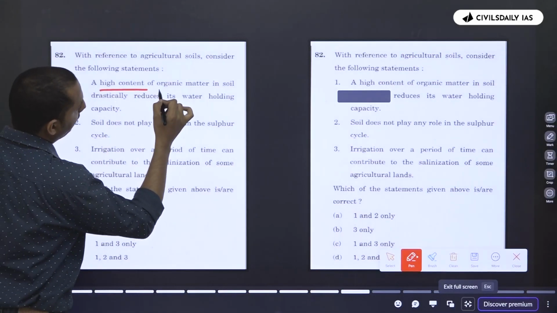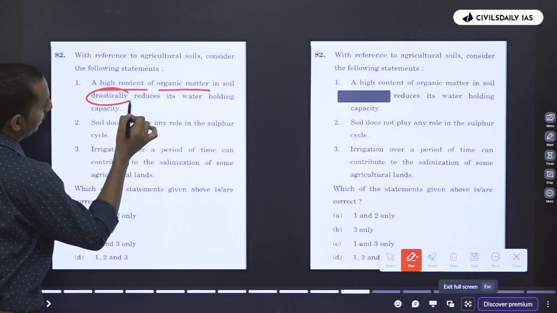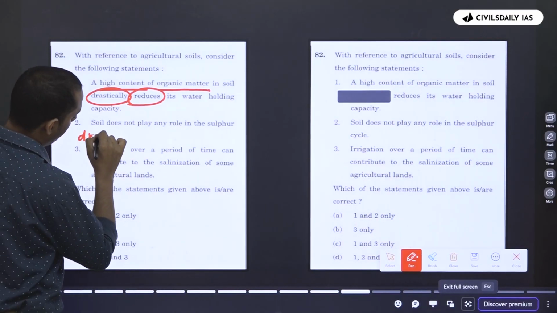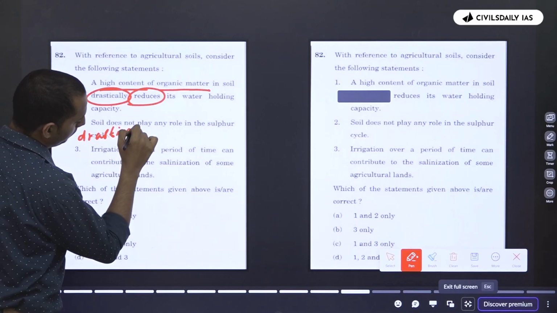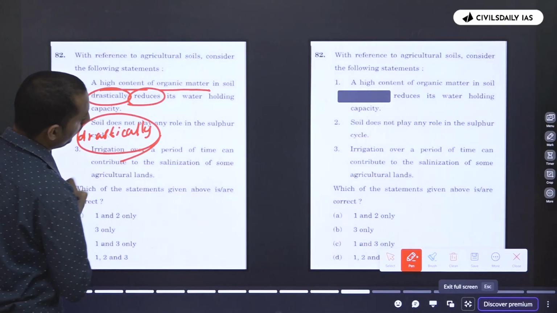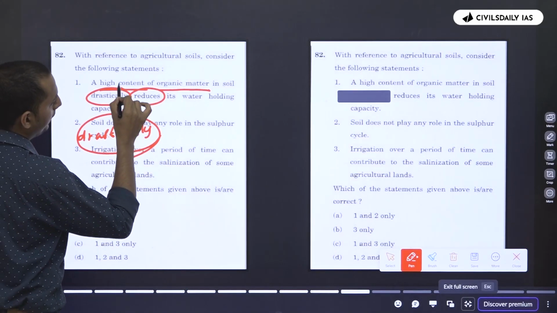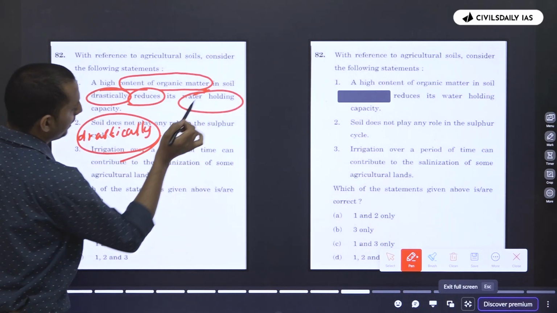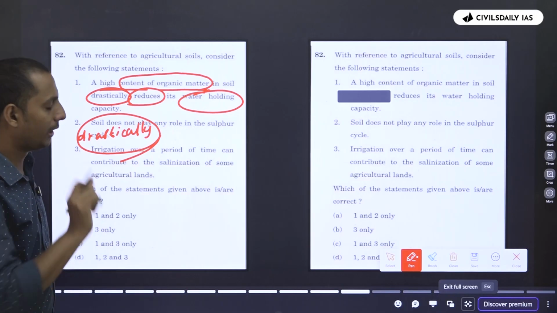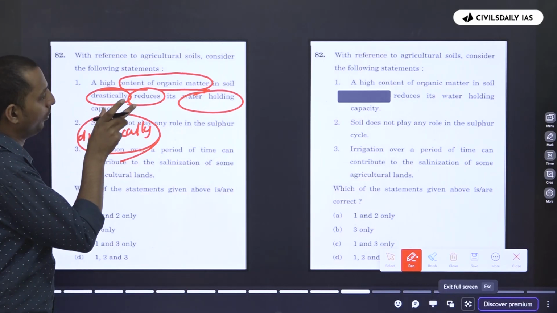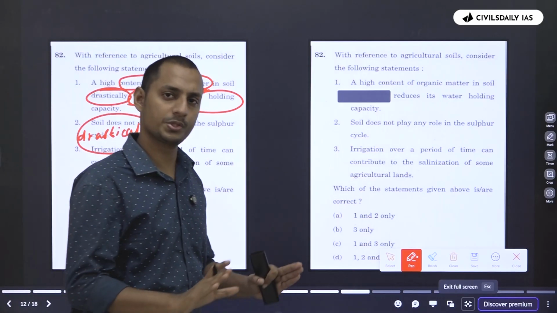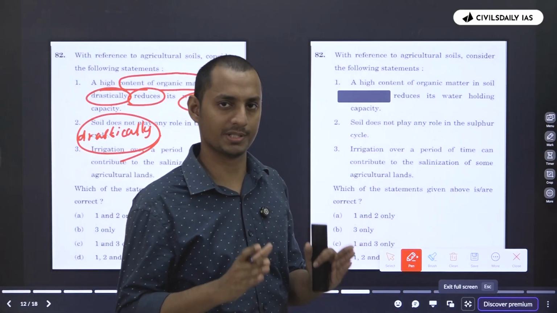Now here: a high content of organic matter will drastically reduce the water holding capacity. Now, what is the extreme word here? The extreme word is "drastically", right? Now, does the content of organic matter have any relation with the water holding capacity? Have you ever heard that content of organic matter reduces the water holding capacity? Here also you need to have some form of content knowledge, as I told you before.